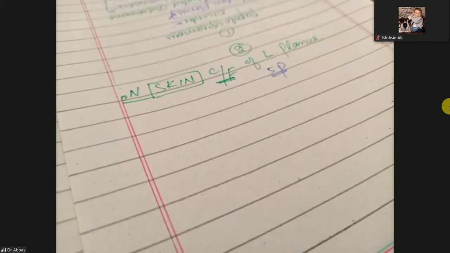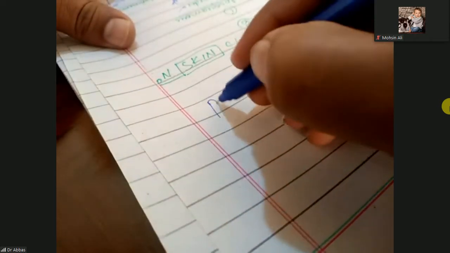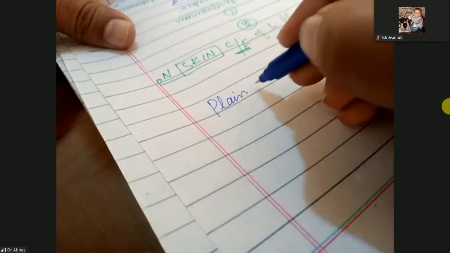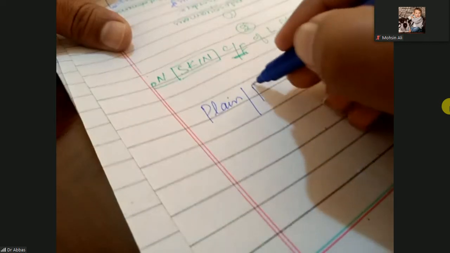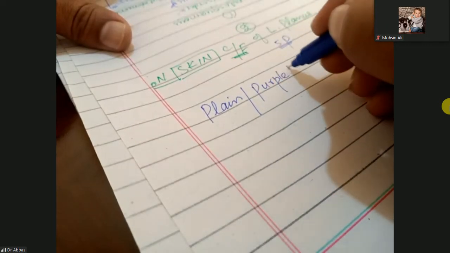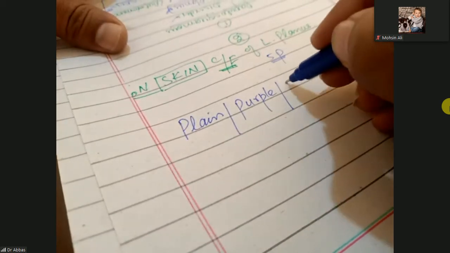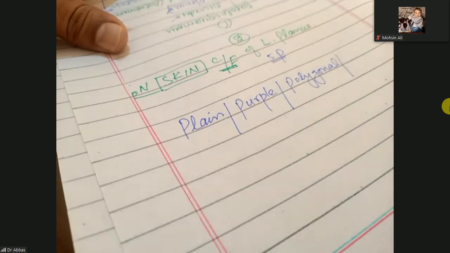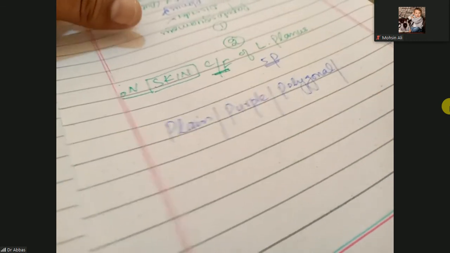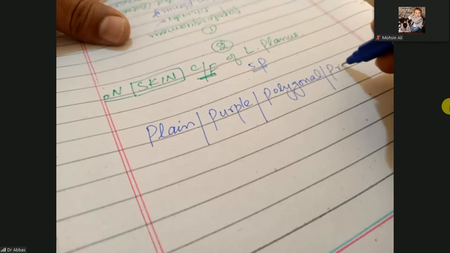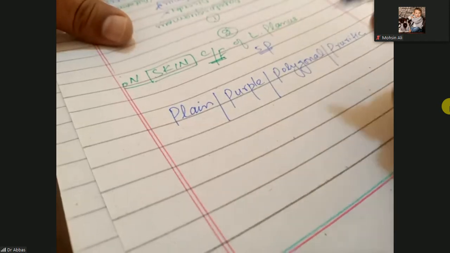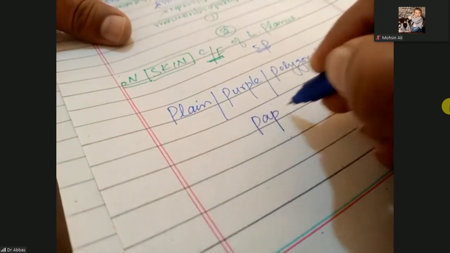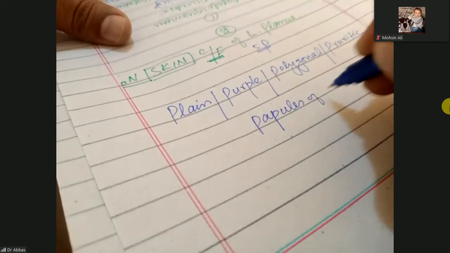Lichen planus can be present on the skin as plain, purple, polygonal, pruritic papules on skin.